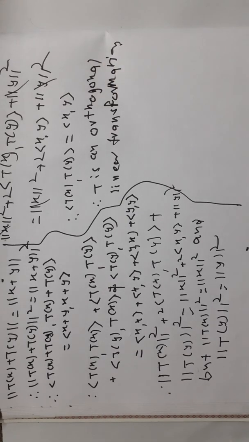Therefore here we proved that T from V to V is an orthogonal linear transformation if and only if norm of T of x is equal to norm of x for all x belonging to V, and the proof of the theorem is completed here.